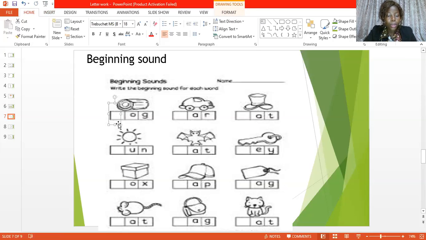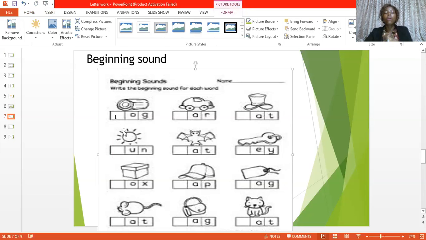What letter are we going to write here? We are going to write the letter L. Can we see it? Log. Say log, everybody. Log. What object is this? Can you pronounce what we are seeing here? It is a car. Say car, everybody. Car. And in this place already we have R.